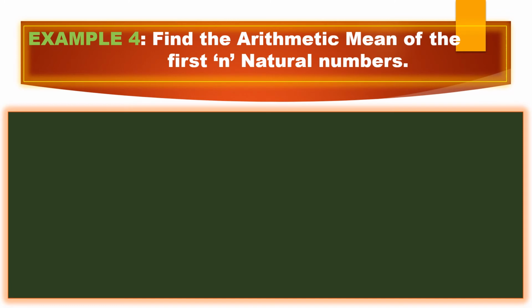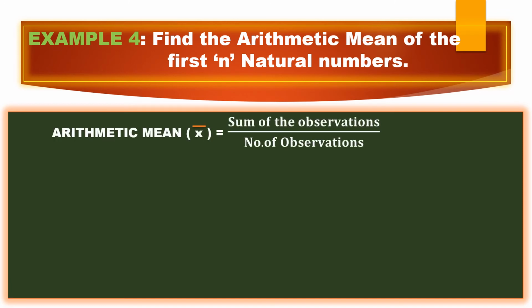First let me take the formula of arithmetic mean. X bar equals sum of the observations by number of observations. Here we don't have any explicit observations. When there are no explicit observations, we should put the summation symbol, sigma. How many observations are we adding? We are adding n. He asked to add n natural numbers, right?